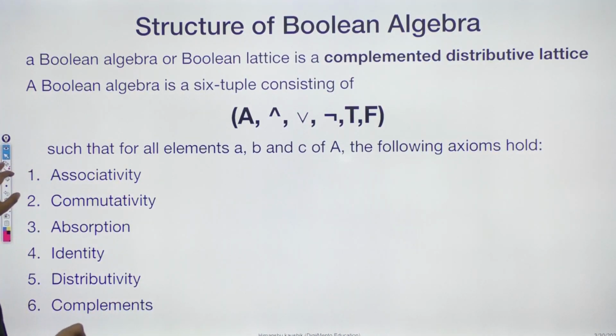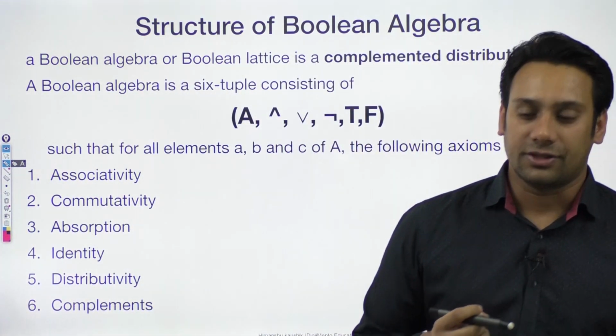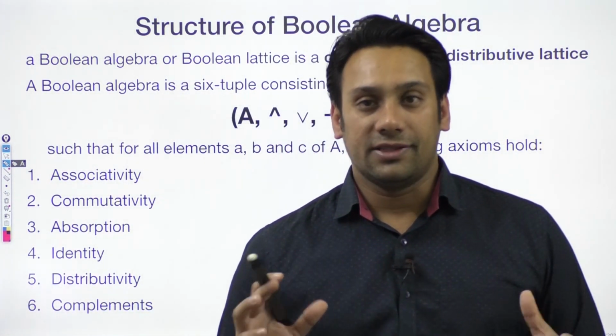Okay. Now this Boolean algebra has a definite structure. So when can we say an algebra is a Boolean algebra?